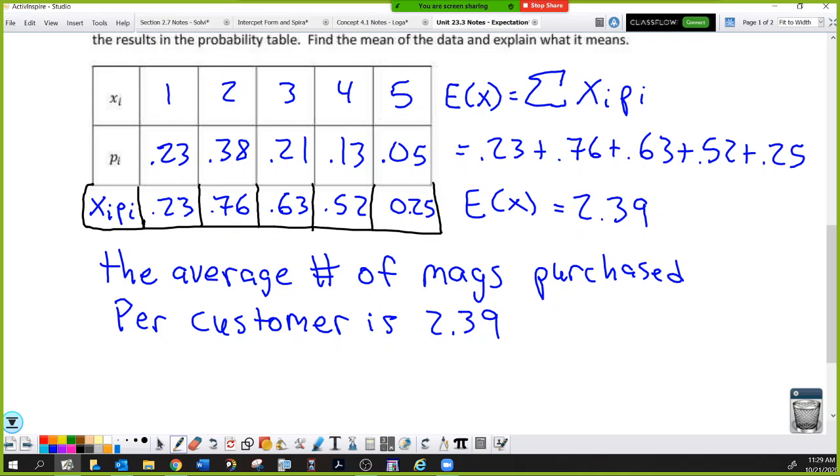And that's going to do it for expectation. We'll use it tomorrow to talk about how fair games are built.